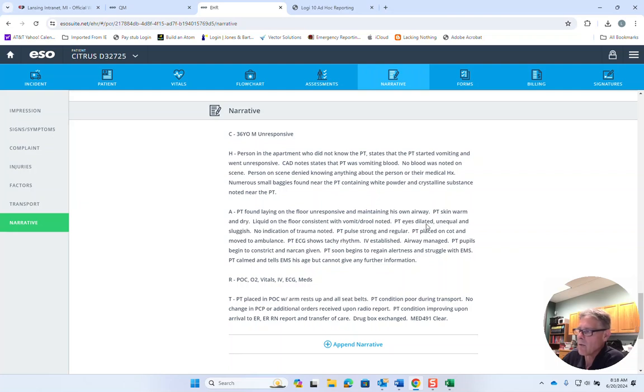Really, I'm just looking for, say, patient's eyes dilated. That doesn't sound like this is a heroin overdose. Sluggish, unequal, that's a bad deal. Placed on cot. Shows tachyarrhythmia, IV established. Pupils begin to constrict and Narcan given. Patient regains alertness and struggles with EMS. Okay, wow. Looks like it is perhaps an overdose issue.